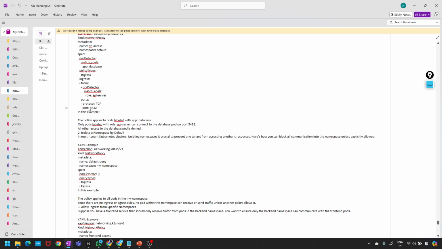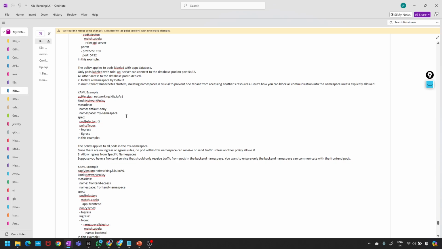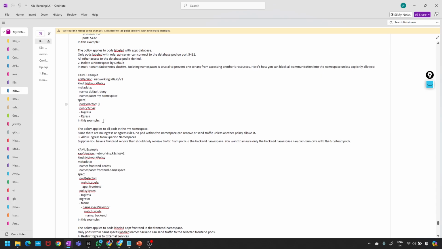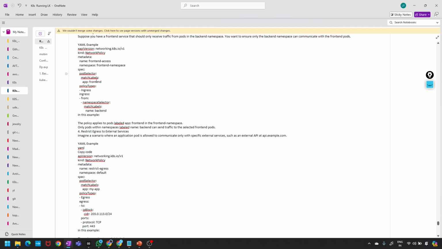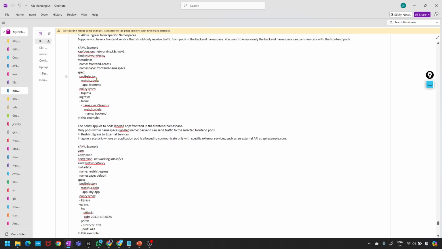The port is 5432. Like this. See here: network API version, kind, metadata, namespace. If you want, you can keep your own namespaces also. In the spec you mention the pod selector, policy type ingress, and here egress is also given, so both incoming and outgoing. Like this. So shall we continue?